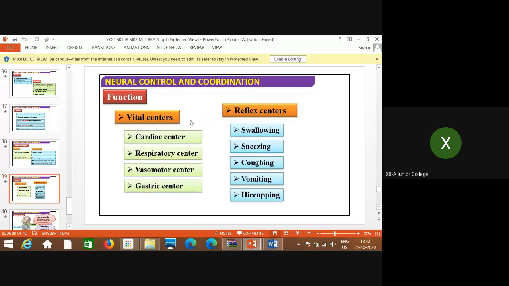They are considered to be the vital centers for cardiac, respiratory, vasomotor and gastric movements, whereas reflex centers for swallowing, whatever you eat, and sneezing, if something goes in through the nose, then automatically you sneeze, right? Coughing, the same. If it goes ahead again, that coughing, it reaches over there. Then vomiting, then hiccuping, all these reflex actions are controlled. That's why this is called the reflex center of the brain.